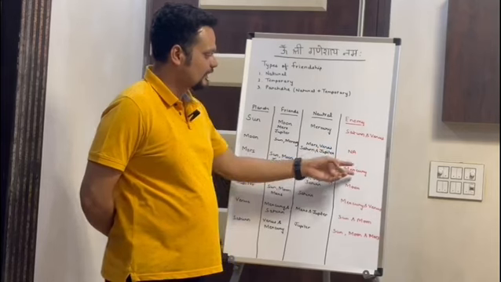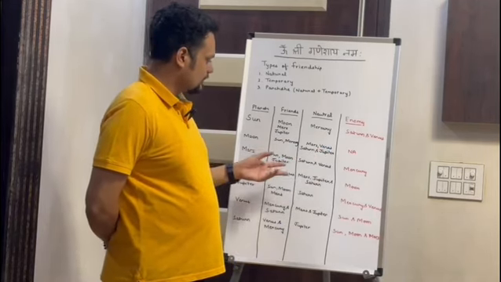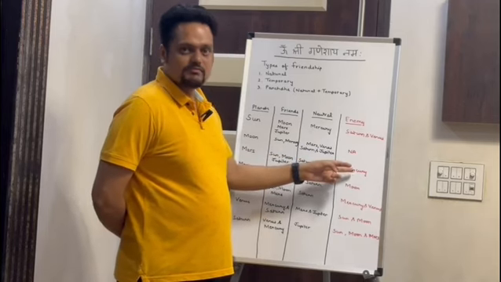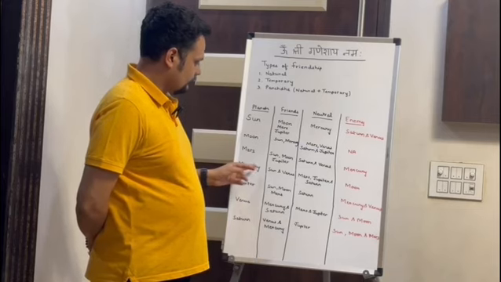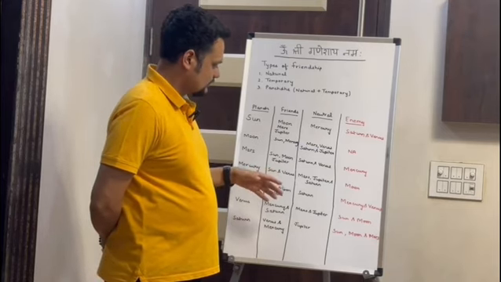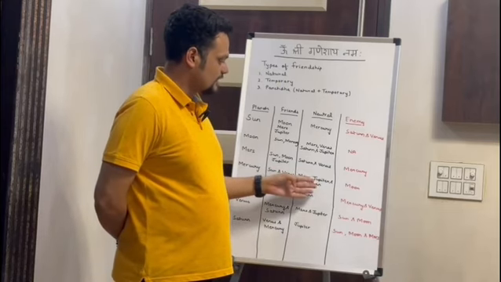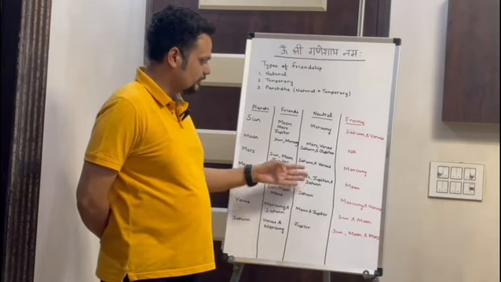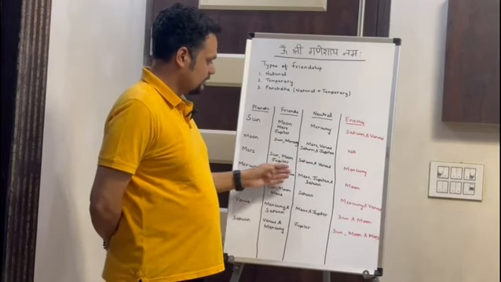So in that way you can understand the difference between Mars and Mercury. Here Mars treats Mercury as an enemy. Now let's come to Mercury. For Mercury, Sun and Venus are the friends, and Mars, Jupiter and Saturn are neutral. For these planets, Mercury is neutral: Mars, Jupiter and Saturn.